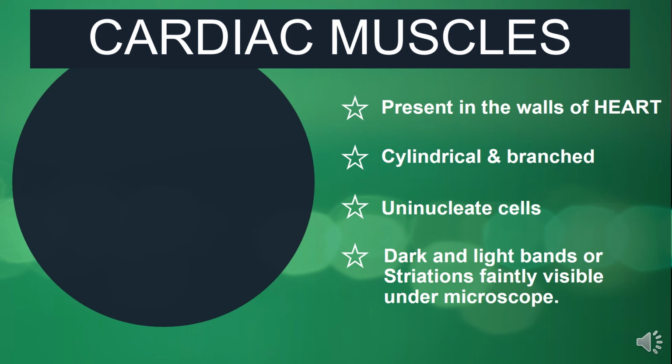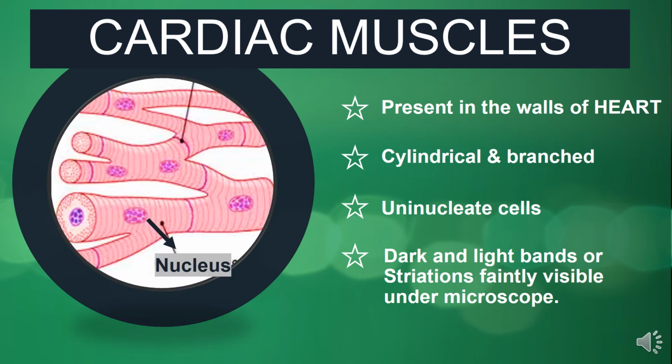The third type of muscles present in the human body are cardiac muscles. As the name suggests, these muscles are present in the walls of the heart, and these muscles, as you can see in the diagram, are cylindrical in shape, but they have branches as compared to the other muscle fibers, and at branches there are certain disc-like structures present which connect these branches, and these discs are called intercalated discs. These cells are also uninucleate, means they have a single nucleus present in each and every cell.